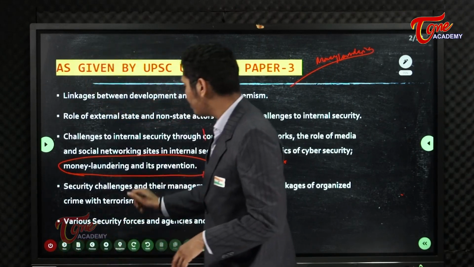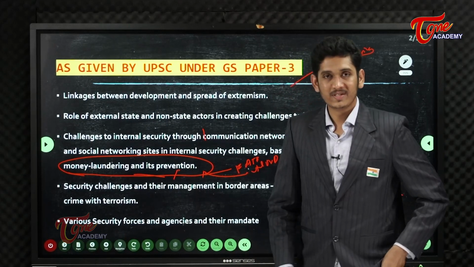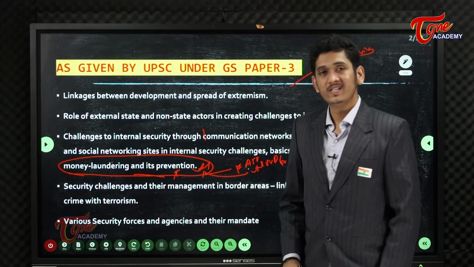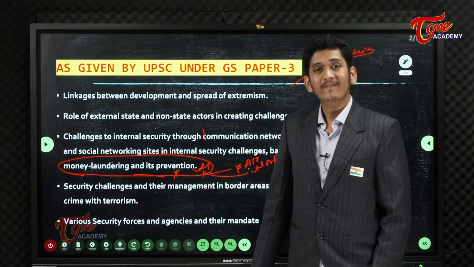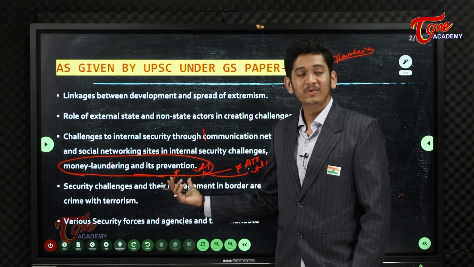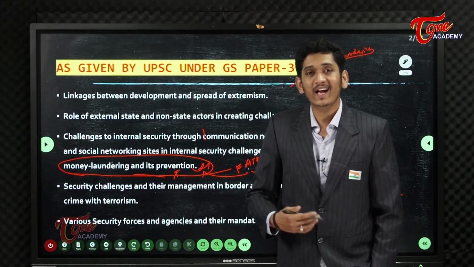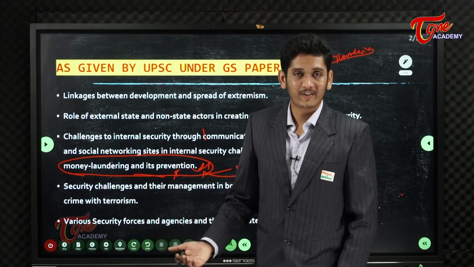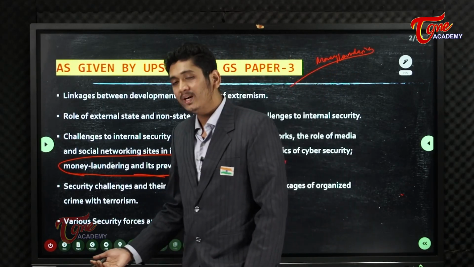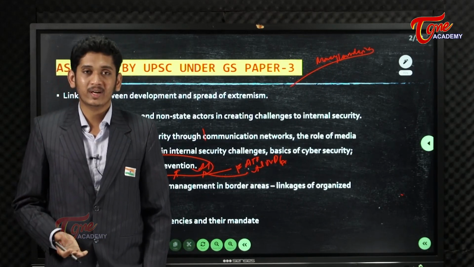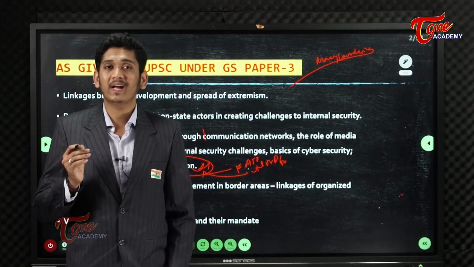So all these you will learn, money laundering and prevention. This is a very important topic which is in interrelation with international relations. So try to be updated with your international relations, where India has made some agreement regarding money laundering with some other country. Especially when it comes to money laundering, you will learn various facts about India, especially the important acts.